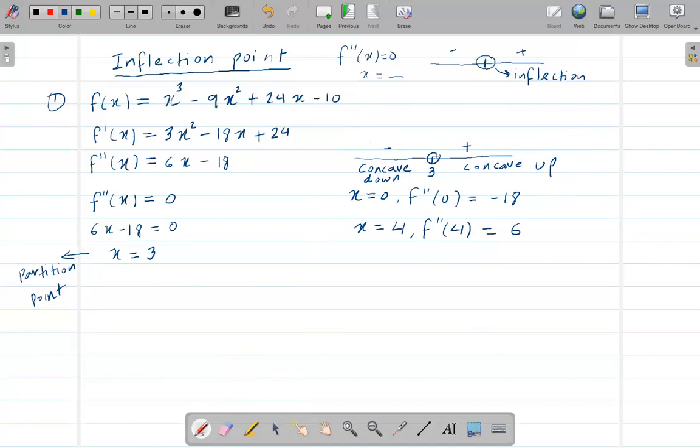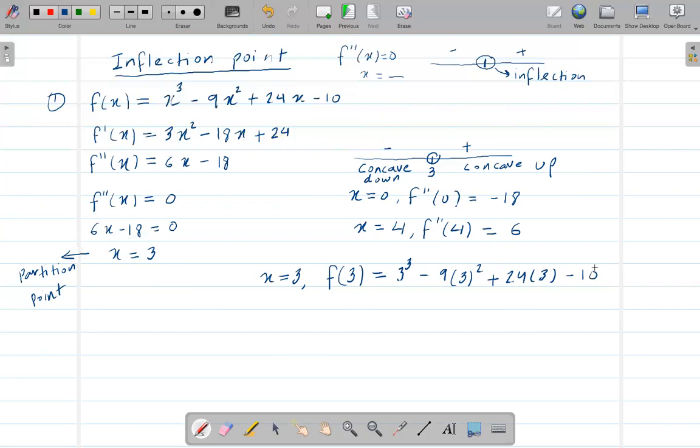And the actual inflection point, we can find using x equals 3. For the actual point, I also need to find f of 3. Using the first equation, f of 3 is 3 cubed minus 9 times 3 squared plus 24 times 3 minus 10.